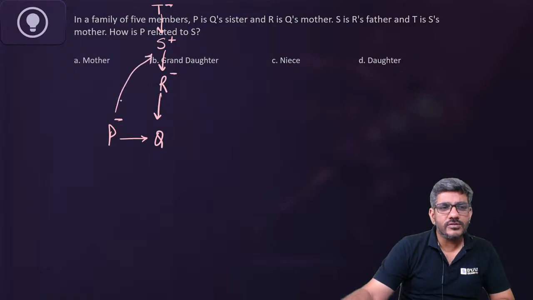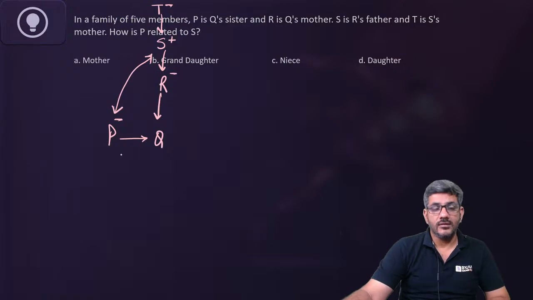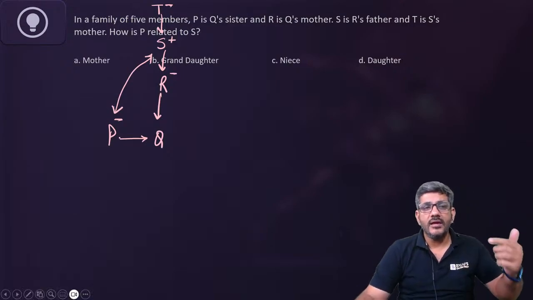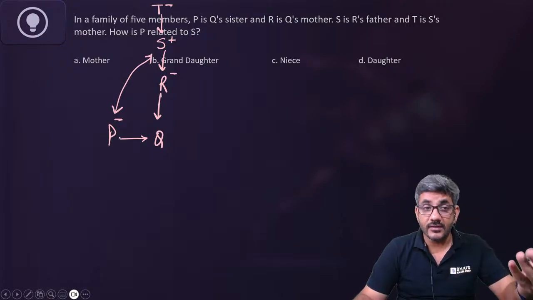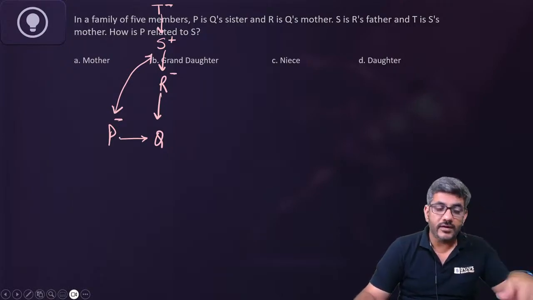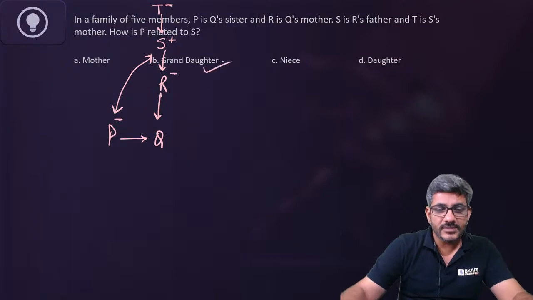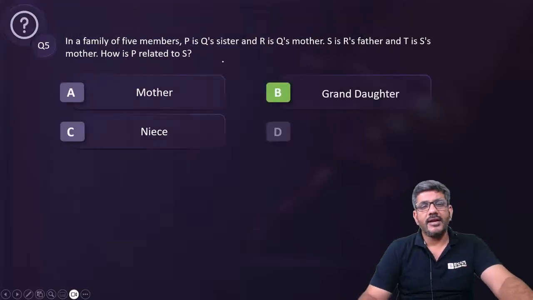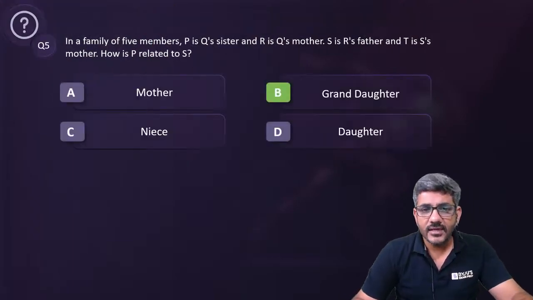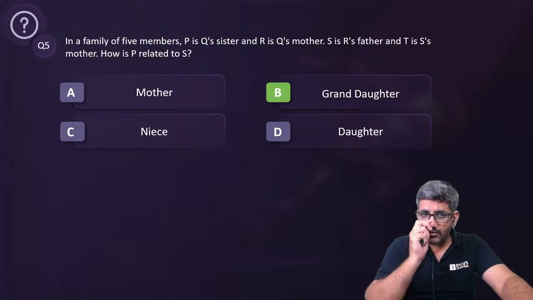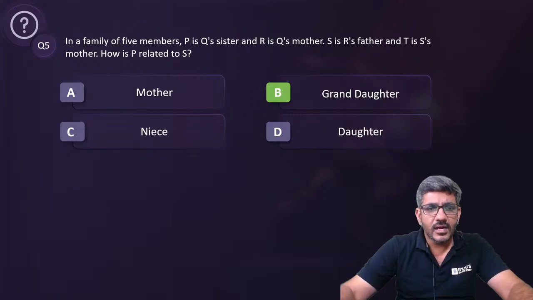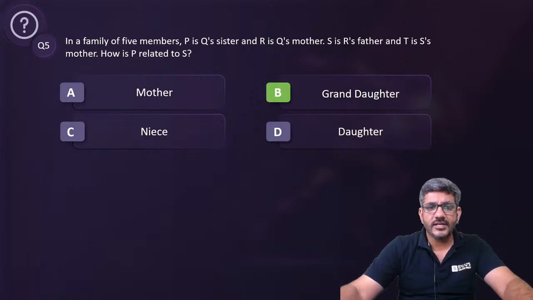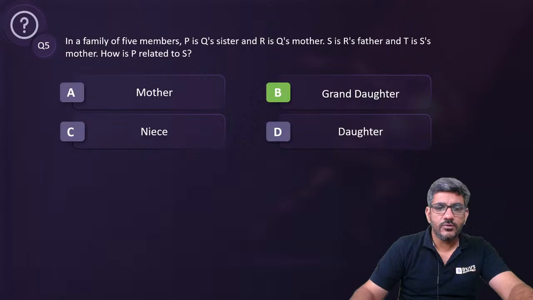We are only concerned with these two. P related to S. So P is S's daughter's daughter. So in a way, who is S for P? S is the grandfather of P, rather maternal grandfather. So P would be the granddaughter for S. So granddaughter means my answer would be B, and yes, everyone had given the right answer for the question, that is granddaughter. Later too I see many people gave the right answer. Syed, Pratham, Saif Ali Khan, Suchanda, Nobita, and they all have given the right answer. Virendra as well. Very good. Let's look at the next question.